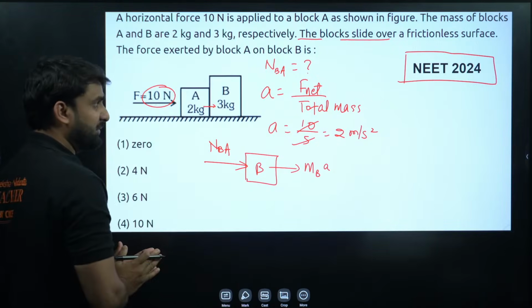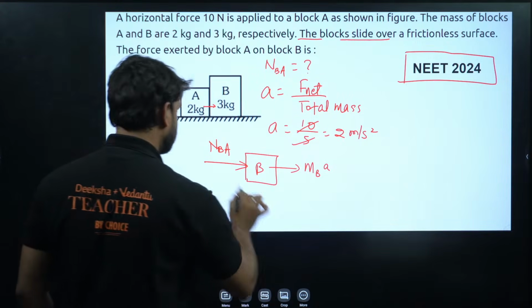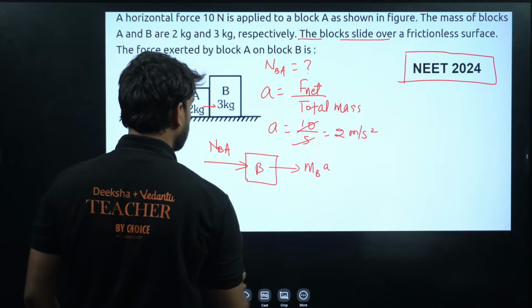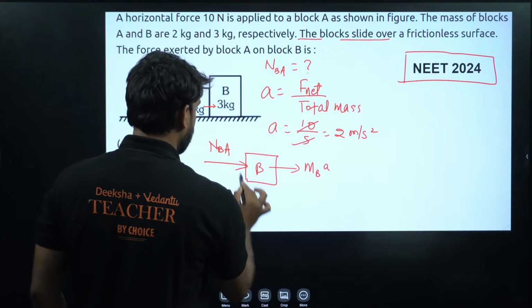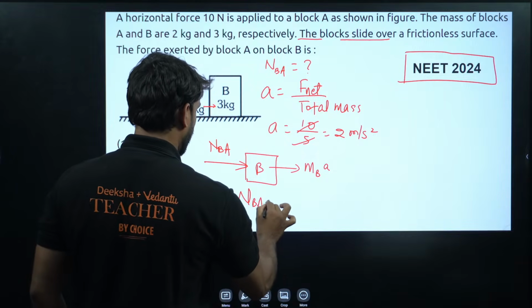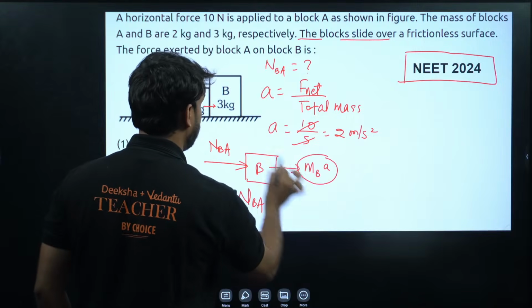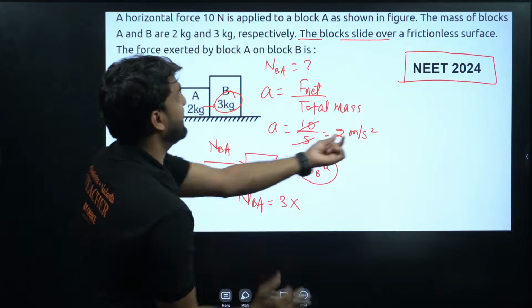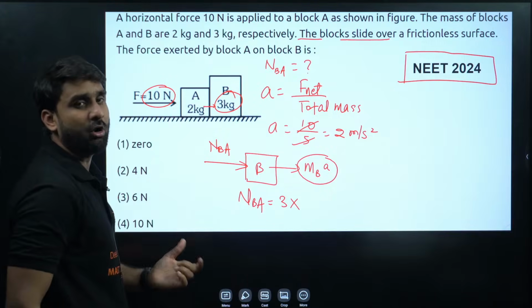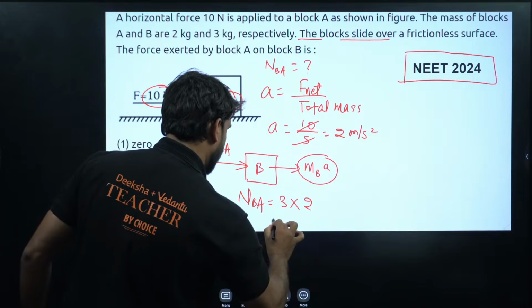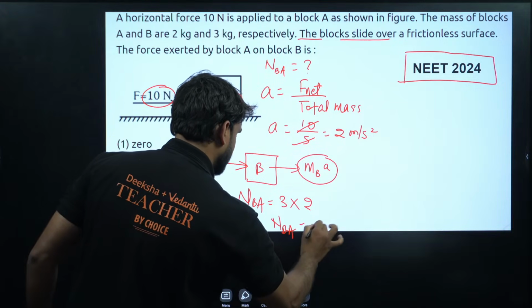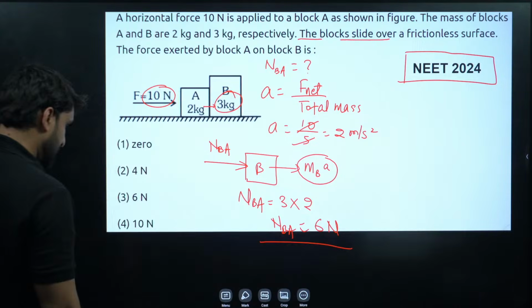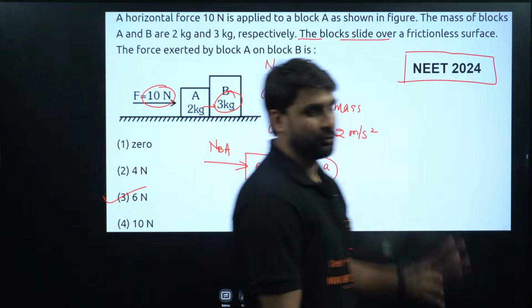So can we write here, my dear champion, NBA is equal to mass into acceleration, MB is equal to 3, and the combined system is having acceleration 2, so the acceleration of block B will be similar, 2. So NBA is equal to 6 Newton. So very good, option number 3 will be correct, NEET 2024.